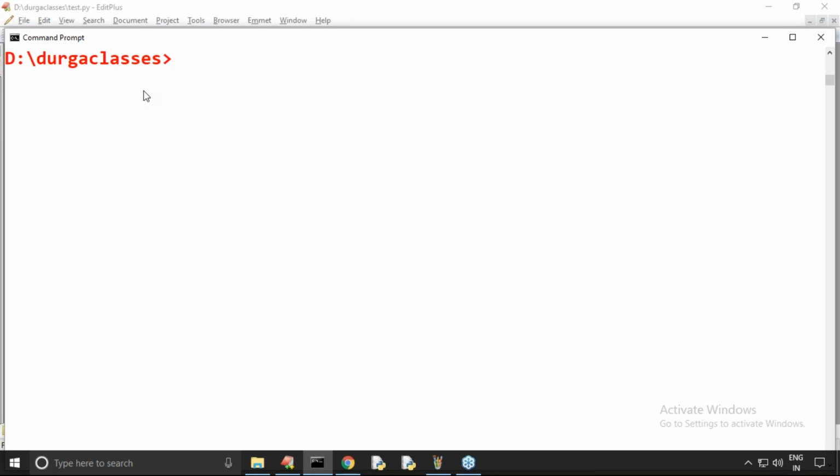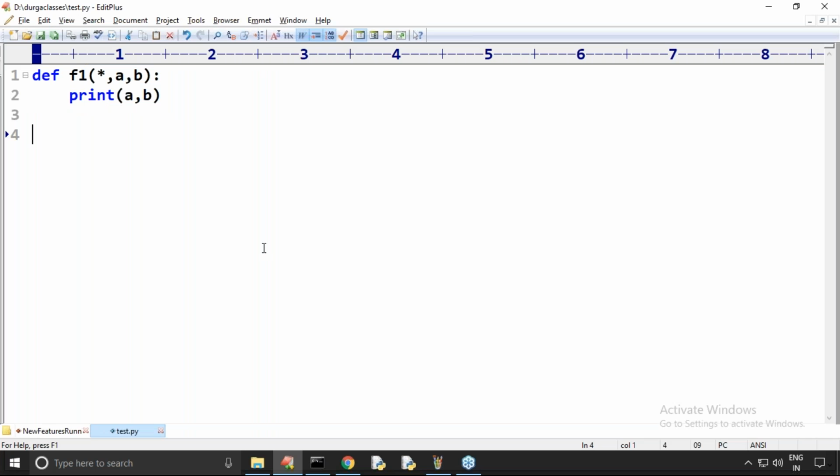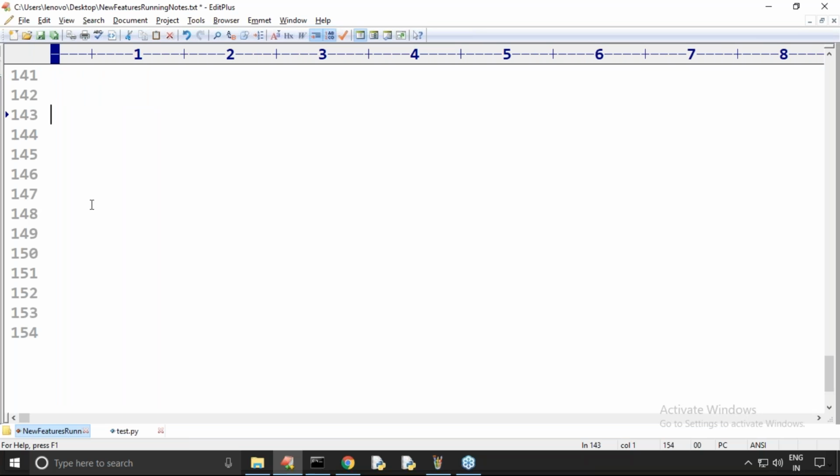Either the Python virtual machine is going to kill left and right or not. Observe carefully. Yes, it is valid. I'm not seeing any problem at all. It is perfectly valid. What it means is, now observe. If we are taking star and then some parameters, the parameters which are declared after star are called keyword only parameters. This one we didn't discuss in the last sessions.